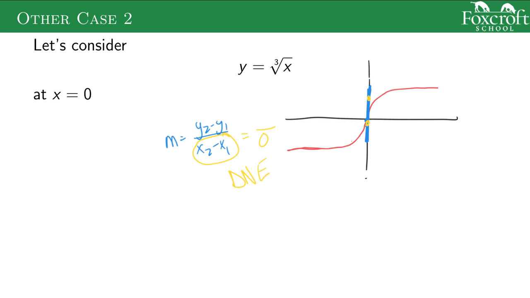These are called vertical tangent lines. It's like when your graph looks like this: it goes straight up for a second and then goes across. So with a vertical tangent line, when your graph is basically going straight up and down, your derivative's not going to exist.